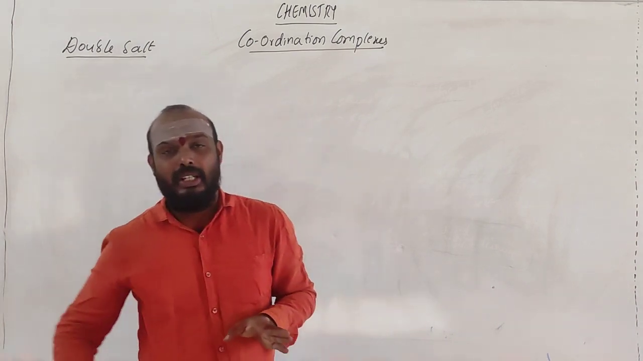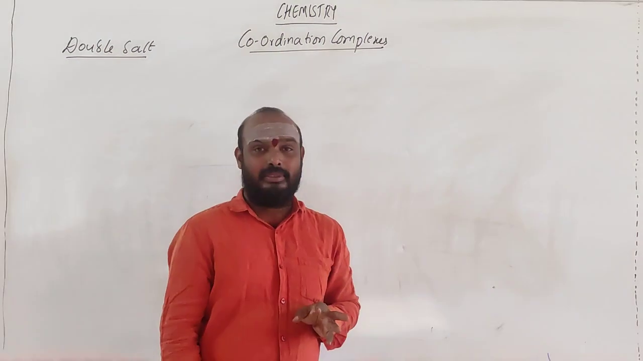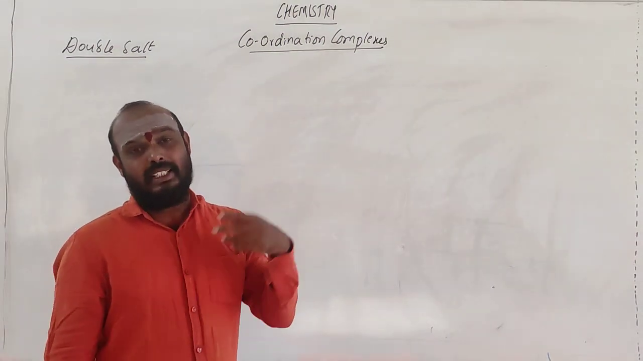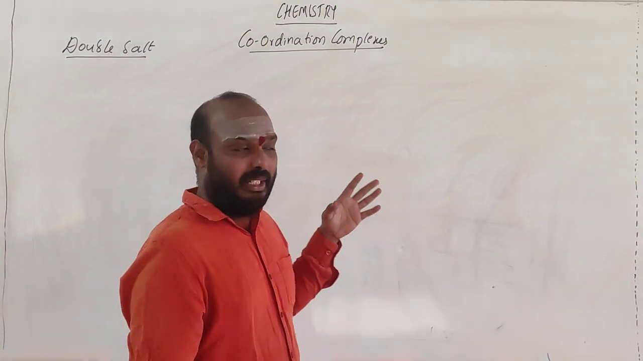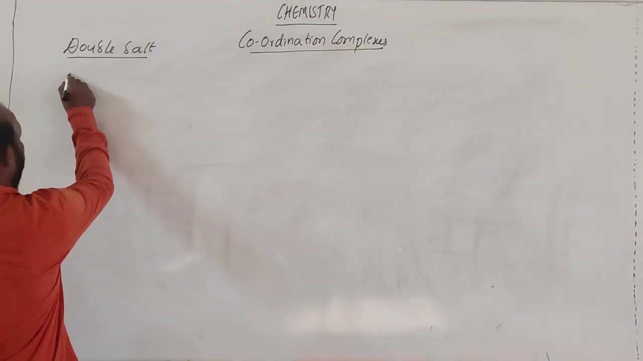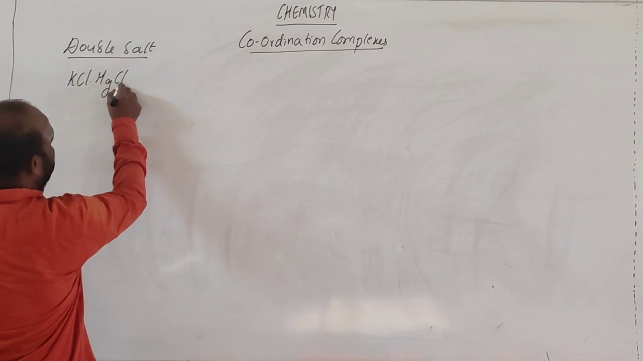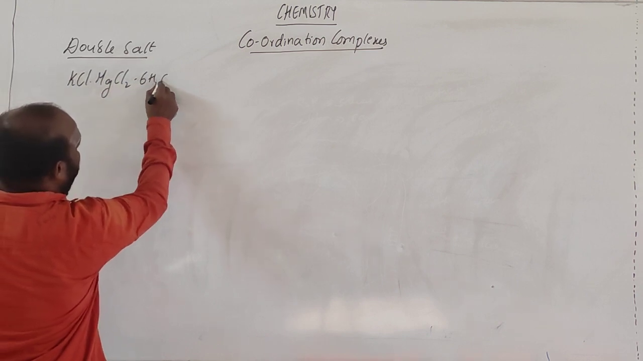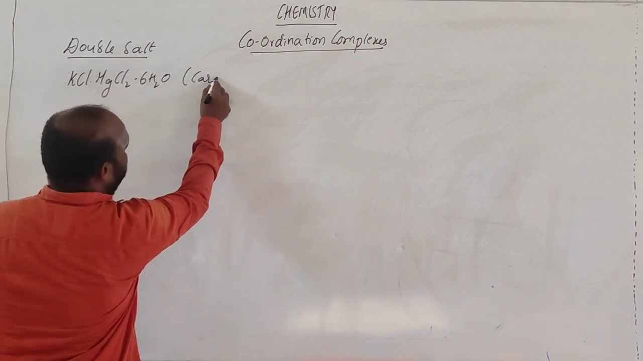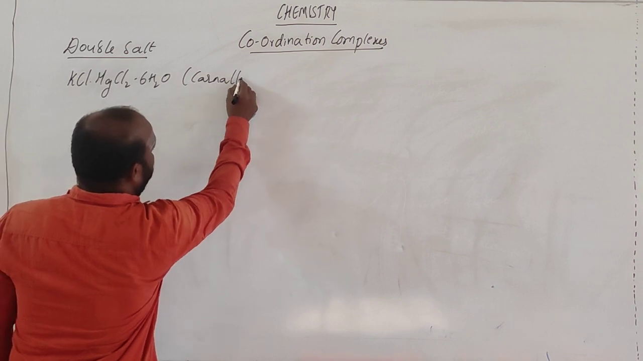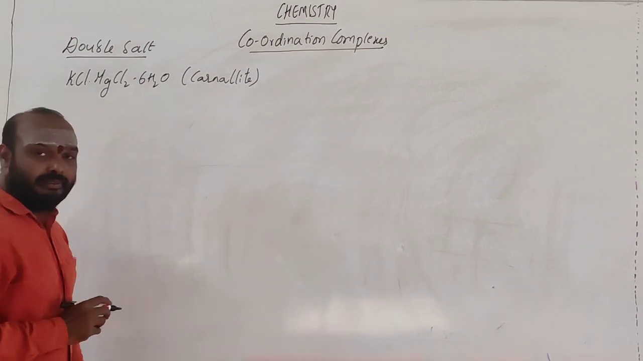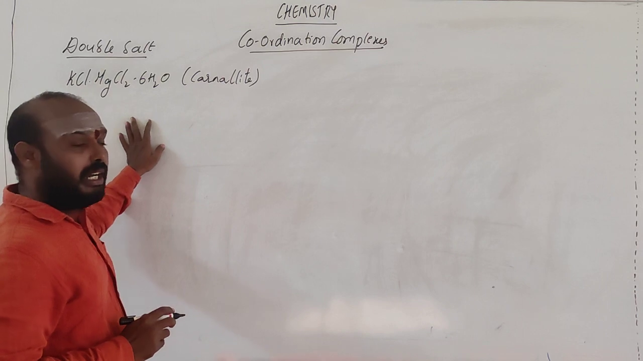If you are having two salts, then it is called a double salt. Example is KCl.MgCl2.6H2O. This is called carnallite.